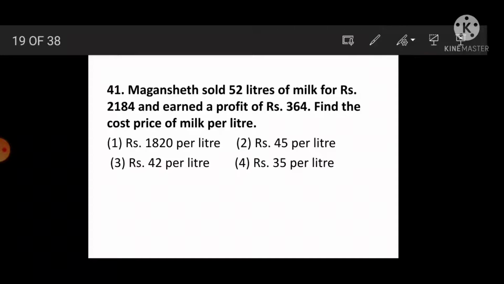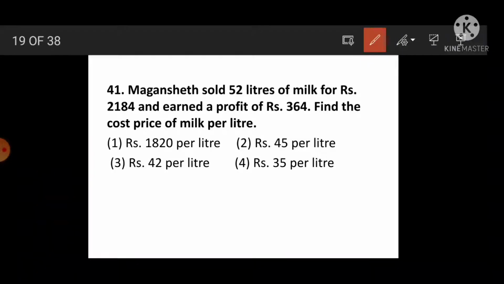Okay, see question number 41. Magan Sheth sold 52 liters of milk for rupees 2184 and earned a profit of rupees 364. Find the cost price of milk per liter. First you should know the meaning of profit, selling price and cost price, and what the difference is.